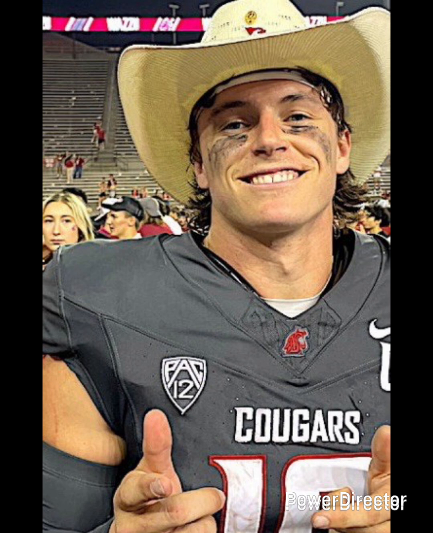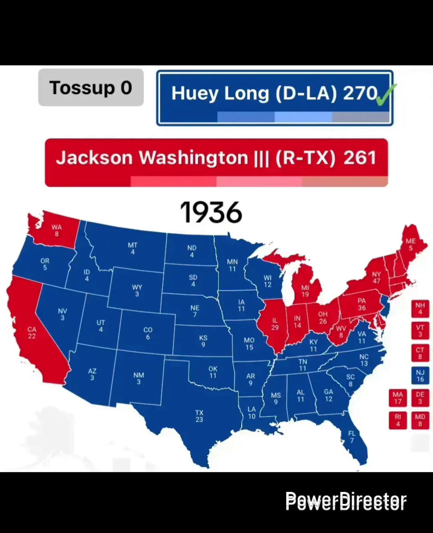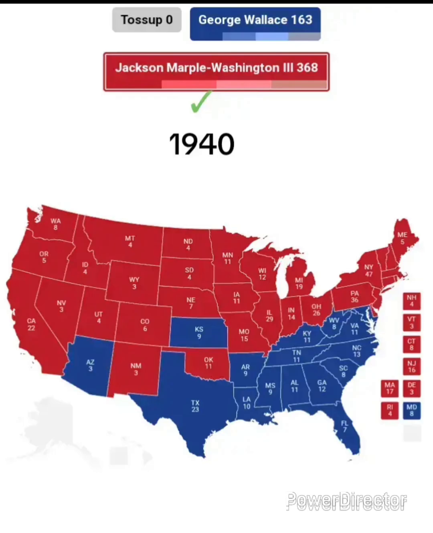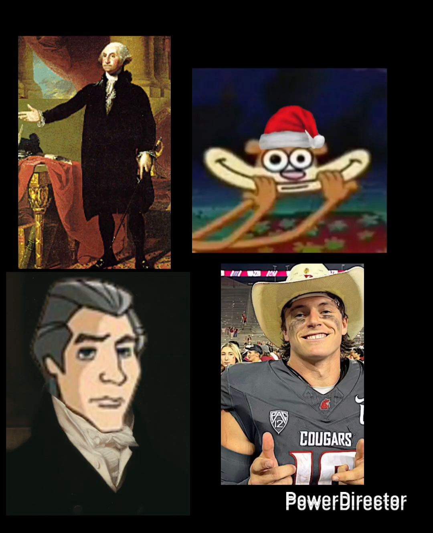people hoping for change. In 1936, President Long sought re-election, and the Republicans tried to bounce back by nominating Jackson Marple Washington III, the grandson of former President Jackson Marple Washington. This was another very close election, but in the end, Huey Long barely wins re-election by 9 points, 270 to 261. After Huey served 2 terms, we get a new president in the 1940 election, with Democrats nominating Southerner George Wallace and the Republicans giving it another go with Jackson Marple Washington III. Jackson Marple Washington III ends up winning the election 368 to 163, which might have made the Marple Washington family the greatest family in politics.